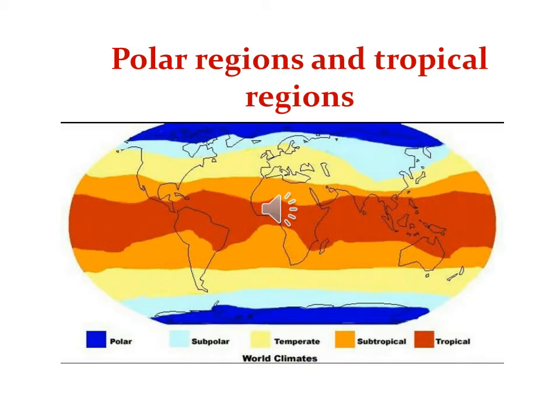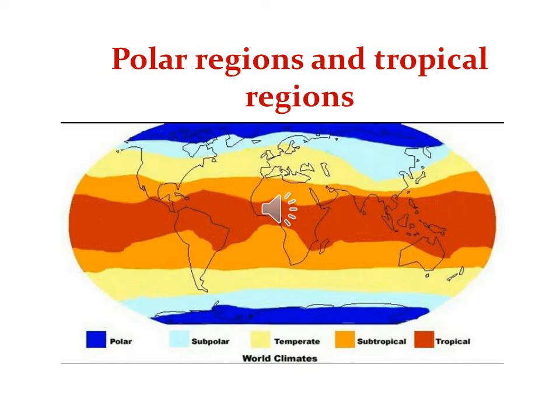In the map you can see that I have shown two regions, polar regions and tropical regions. In the map there are 5 regions, but we are concerned with polar regions and tropical regions because we will study the adaptations of animals in these two regions.